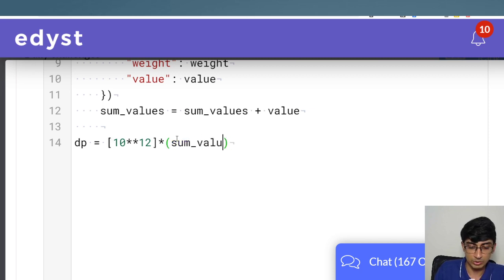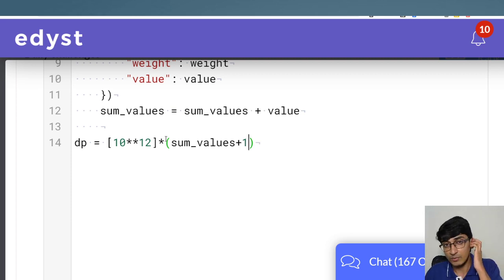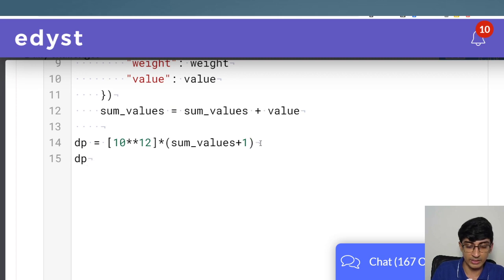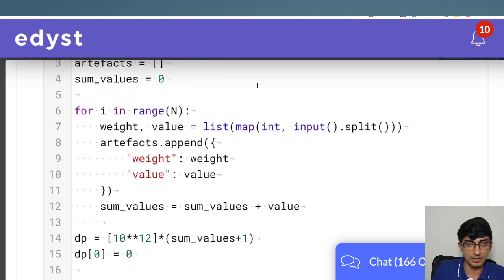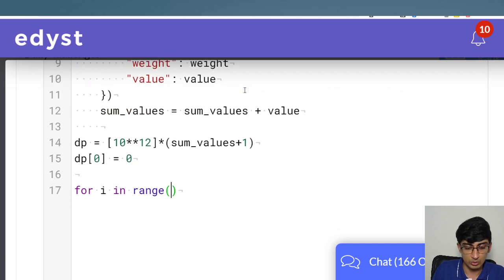Sum_values plus 1. So basically I generated a 1D array which has all 10 raised to 12 as its starting elements, and the number of columns is this, and the only thing we have currently is that DP of 0 is equal to 0. This is very crucial to get it started. So we'll go through each element: for i in range length of artifacts, we'll go through each of them.